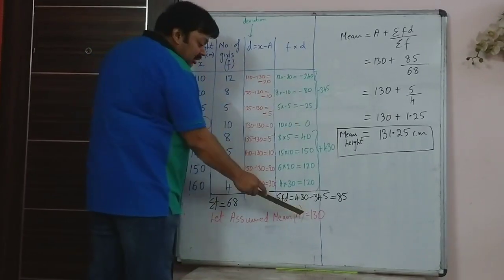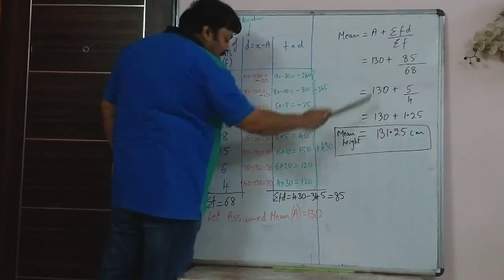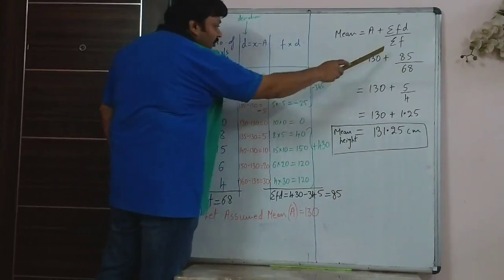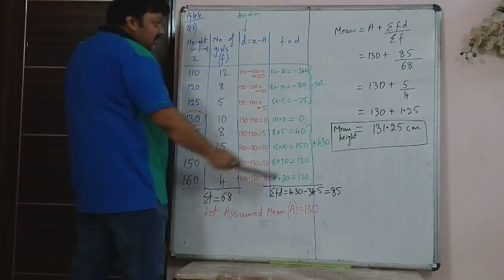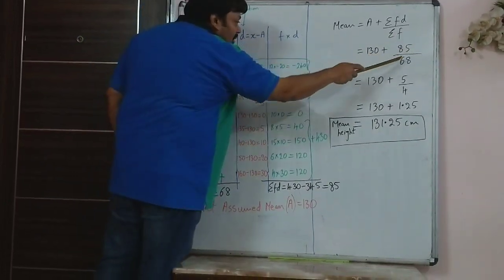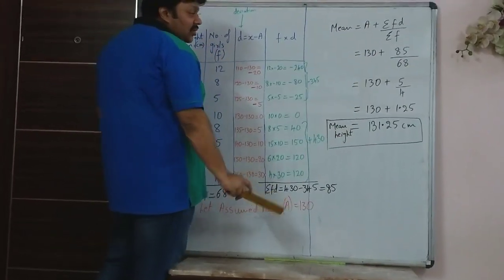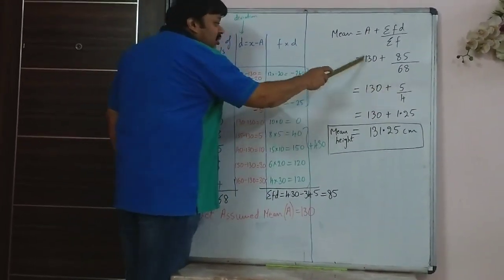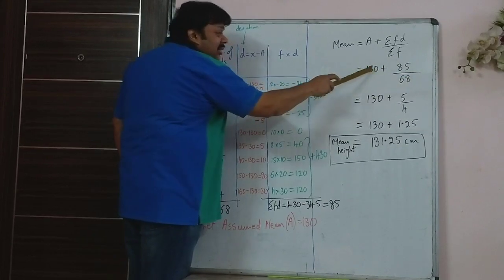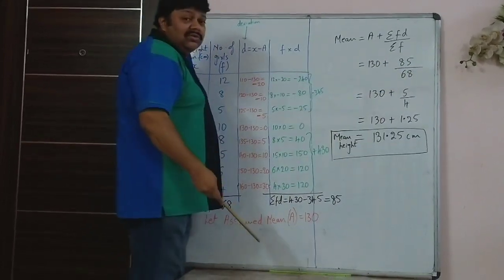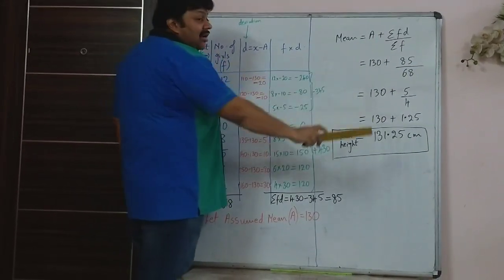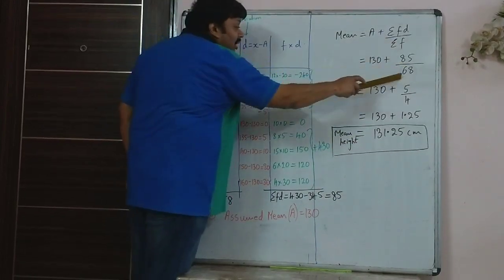Your A is 130, the assumed mean. Sigma f of d is 85 and sigma f is 68. So this goes with the 17 table, 17 fives are and 17 fours are. Please do not sit and find cross multiplication, LCM and then do the division and all. 130, let it remain there. You just divide these two numbers.